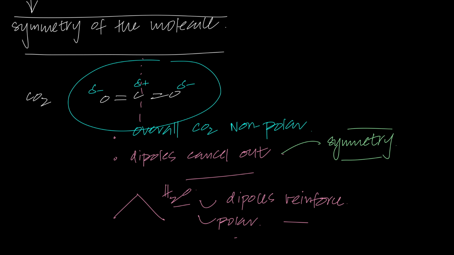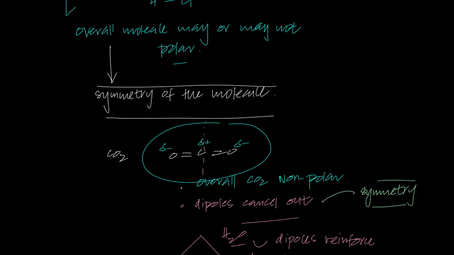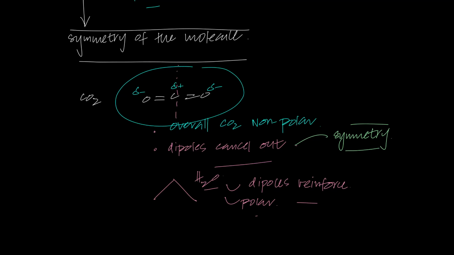In the next class, because we have to understand molecular polarity, we first of all have to understand the entire chemical bonding and how the shapes work, how the symmetry works, and then we'll come back to molecular polarity. So this is just an introduction to molecular polarity: maybe you have polar bonds, but the overall molecule may or may not be polar depending on the symmetry of the molecule. If the molecule is symmetrical, the dipoles, these partial poles that you've created, cancel each other out. This would go here, this would go here, they'll cancel each other out. And overall, because of the symmetry, you would have an overall non-polar molecule, right?